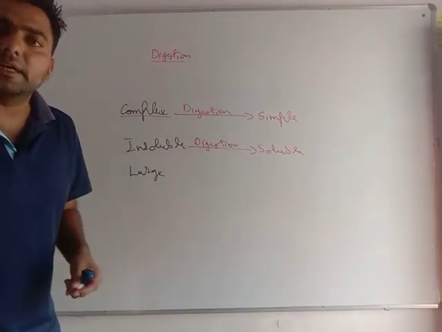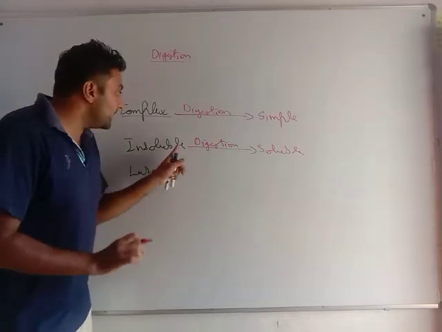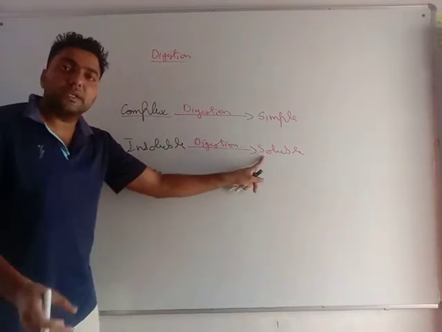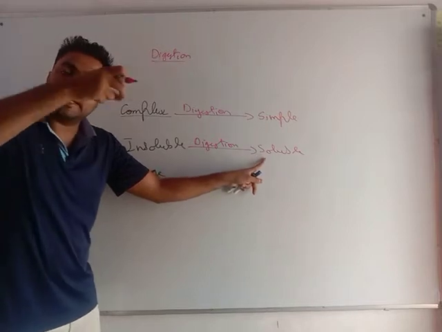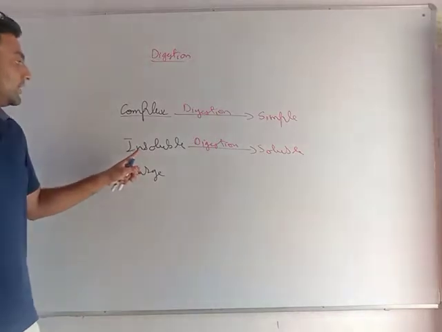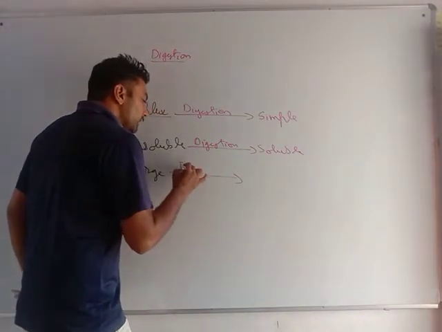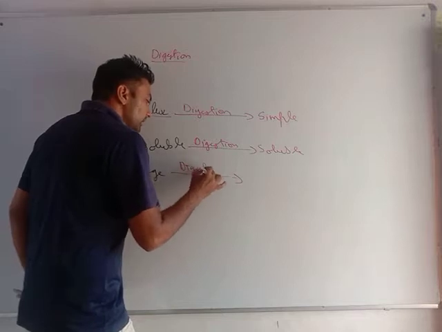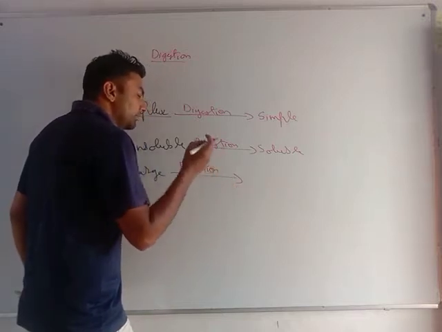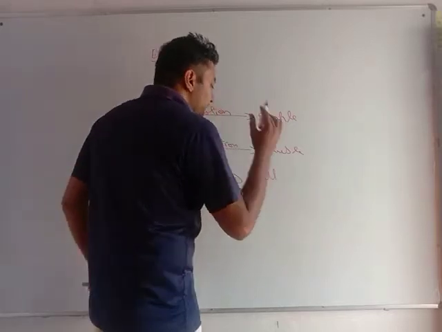Why is it converting insoluble material into soluble? Because it has to transport that material into the blood. Digestion also converts large food material into small particles.